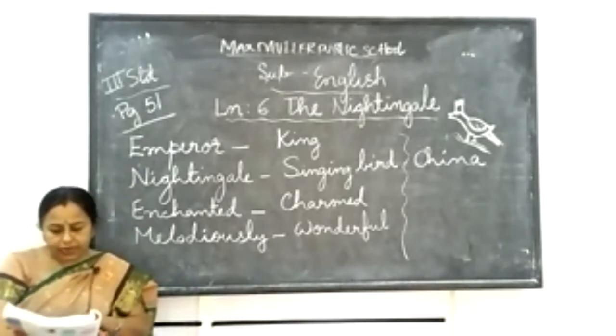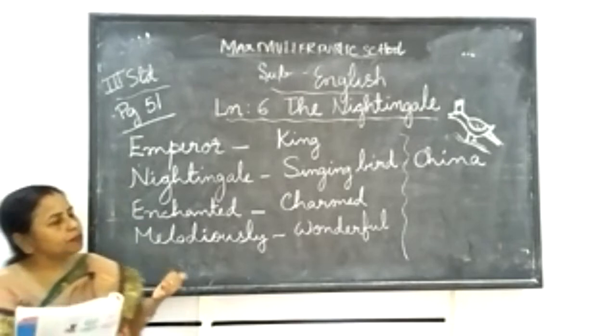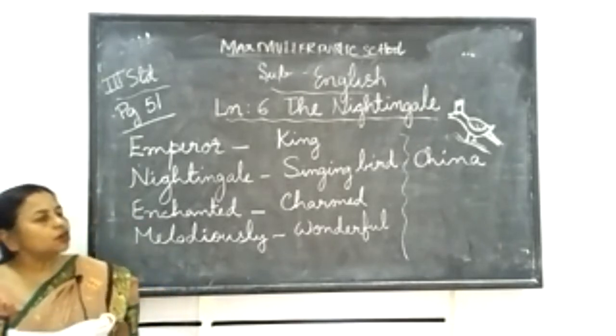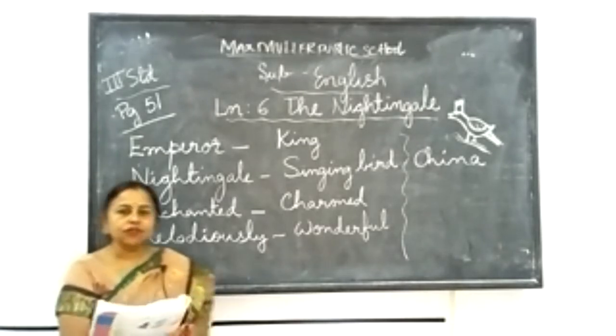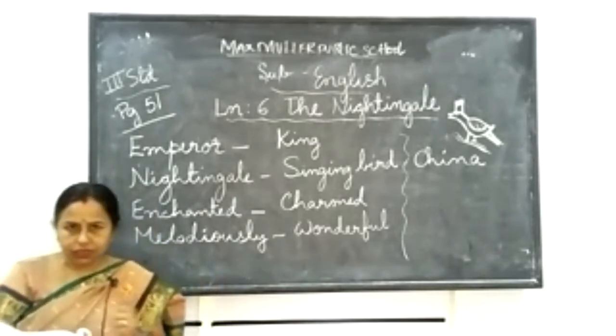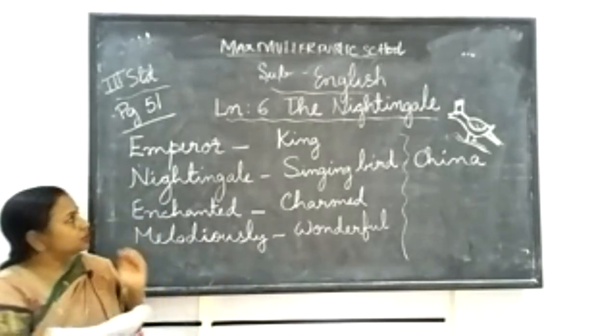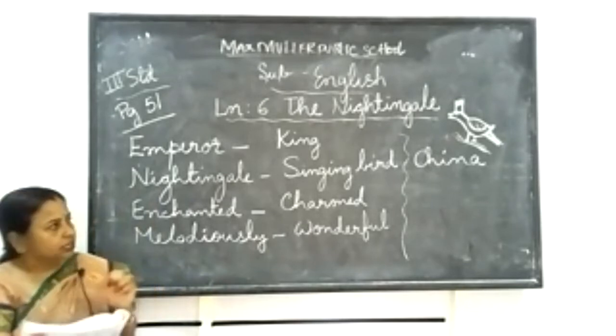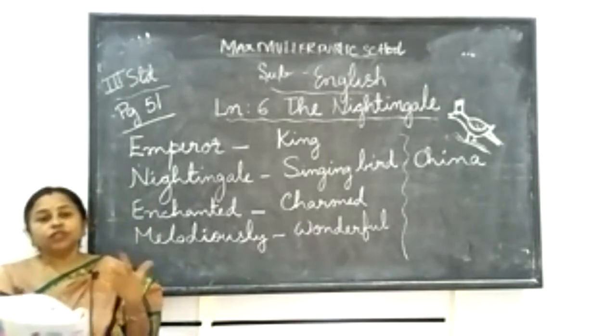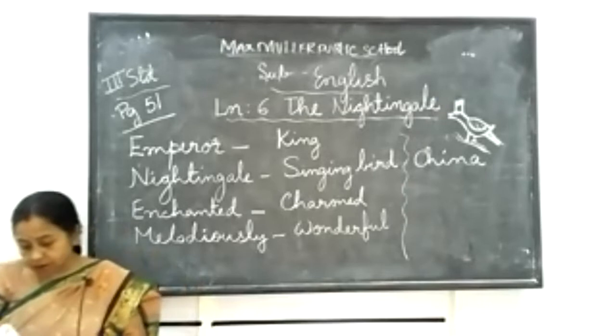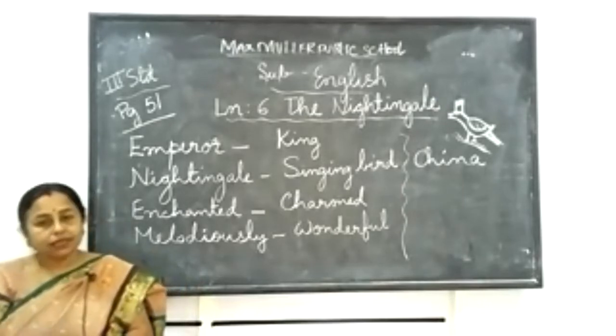Next, there lived a nightingale in a nearby forest. So nearby his palace, what was there? There was a forest. Near his palace, there was a forest. Many birds used to visit his palace. Among them, one bird was very special. It looked very plain, but its voice was very sweet. So that emperor started liking that bird very much.